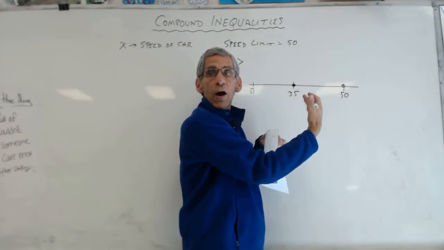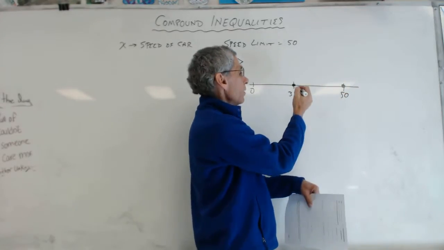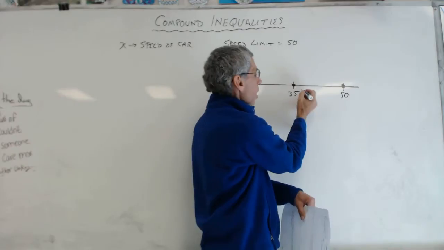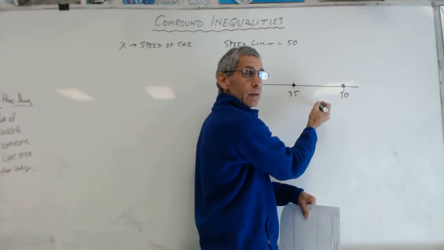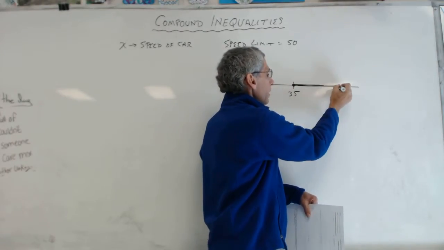Those are my two outer edges. Do you guys agree with that? And would you agree with me that the speed of my car could be any of this stuff in between? So wouldn't you just put a line? I could put a solid line here.